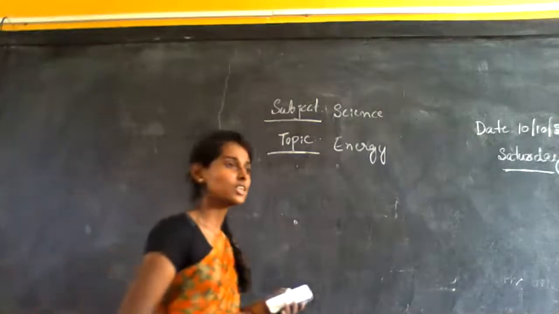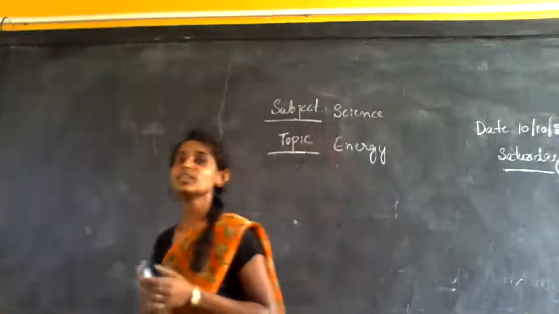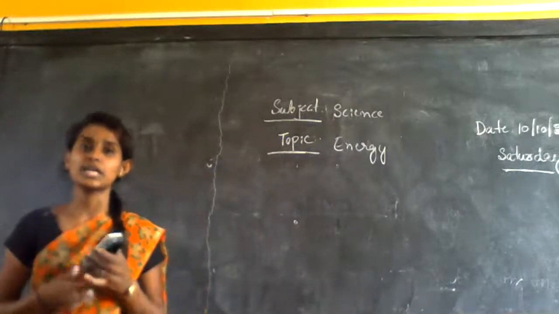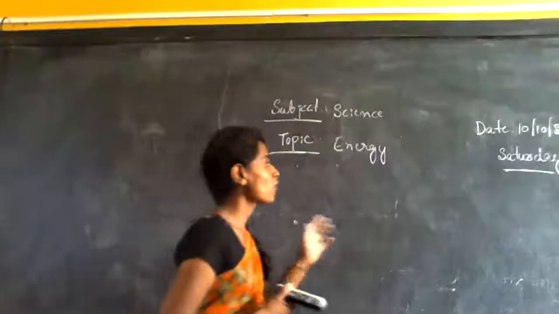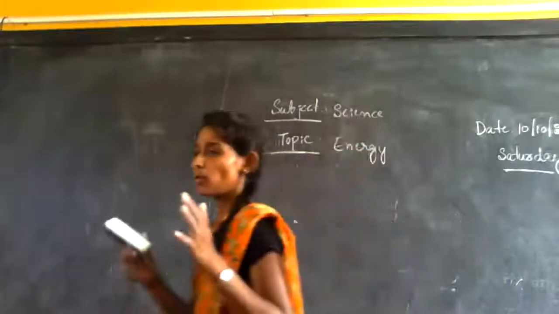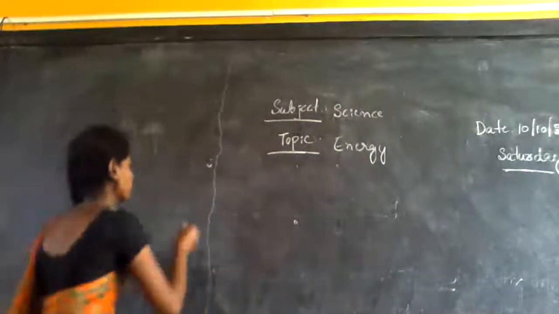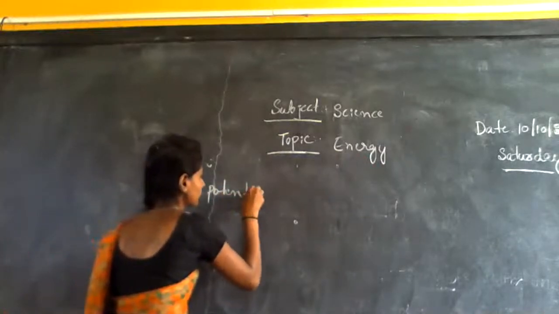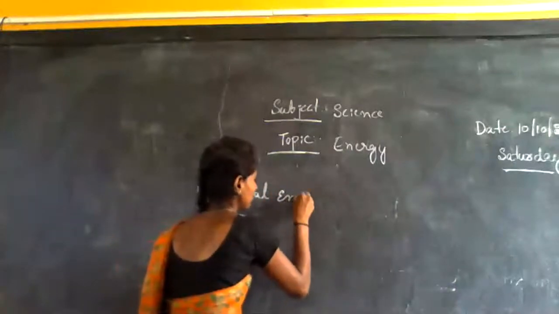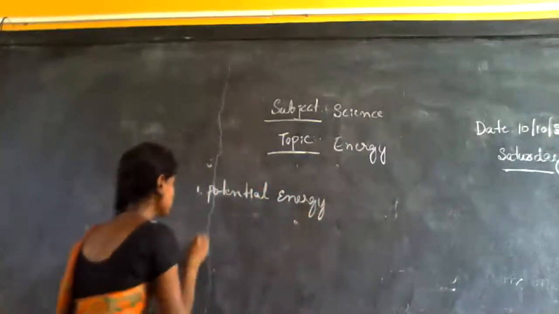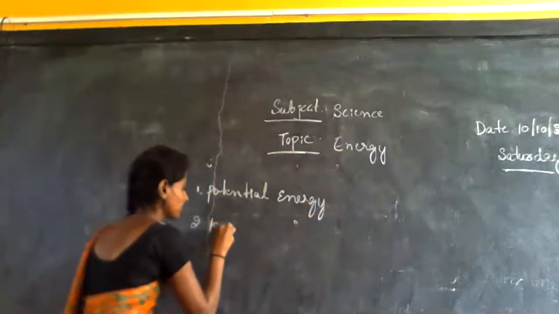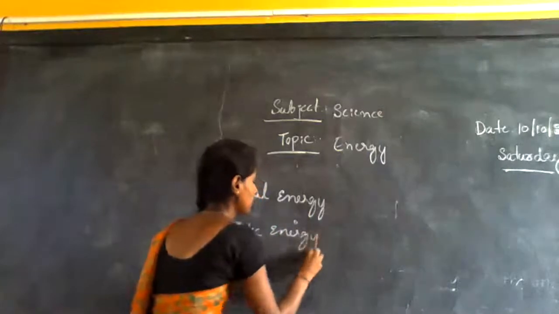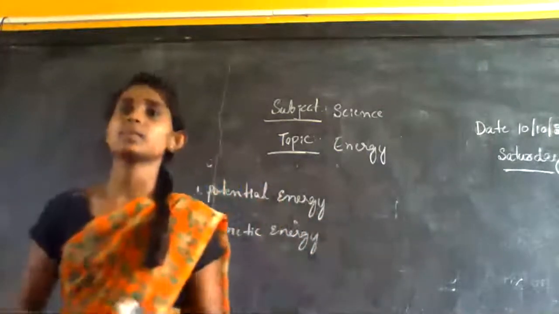Okay, potential energy, kinetic energy, thermal energy, biomass energy, wind energy, solar energy. These are all the several forms of energy, but broadly categorized into two types. One is potential energy, and the second one is kinetic energy. Now tell me, what is potential energy?